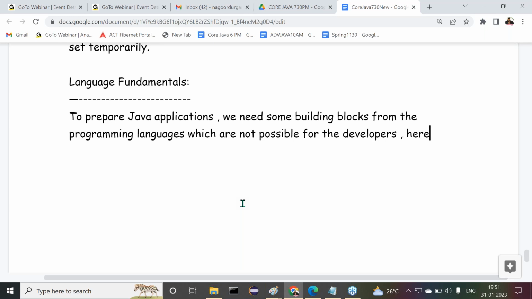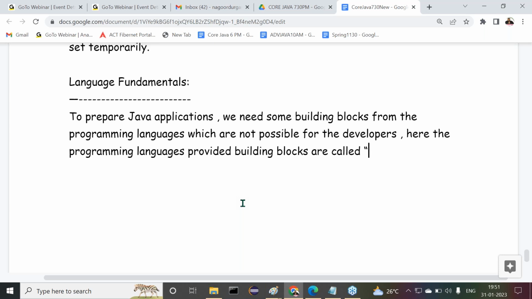Here, the programming language, not only in the case of Java, but everywhere I'm telling, the programming language provided building blocks are called language fundamentals. Clear cut information. All of you understand this clearly now.